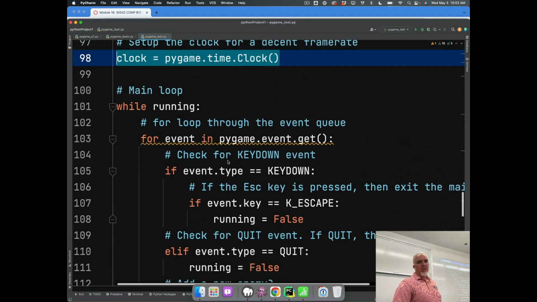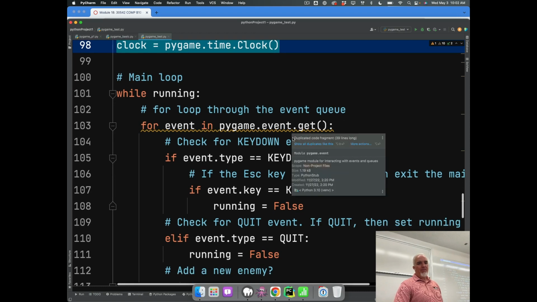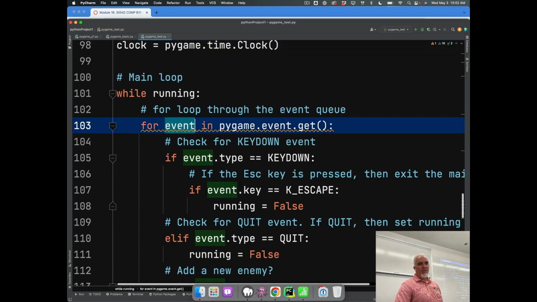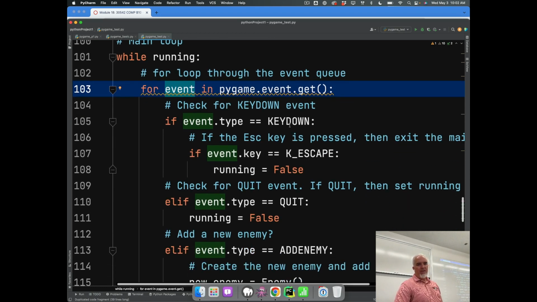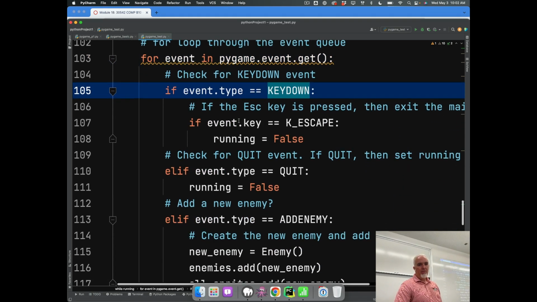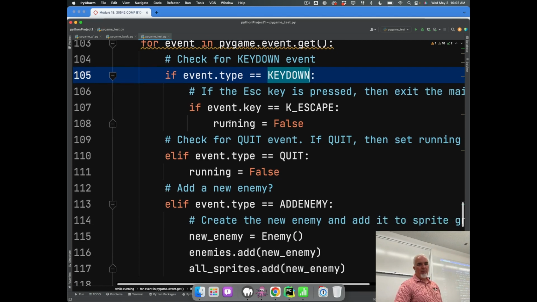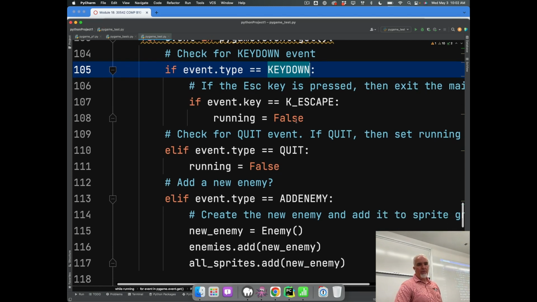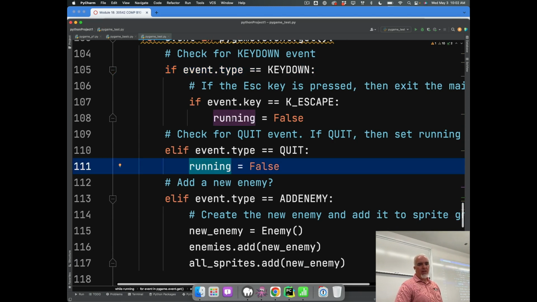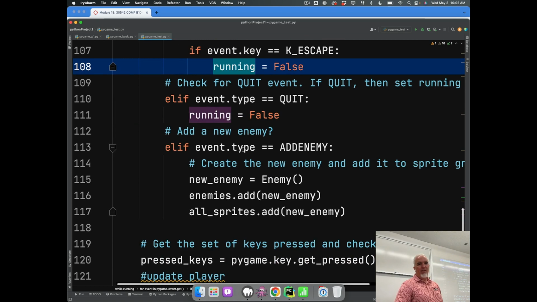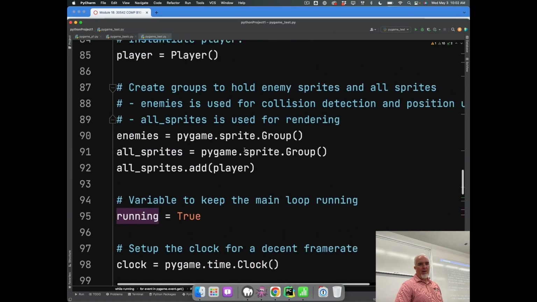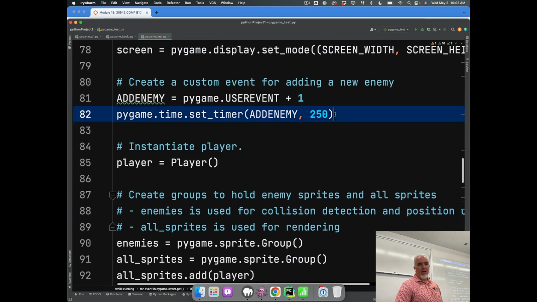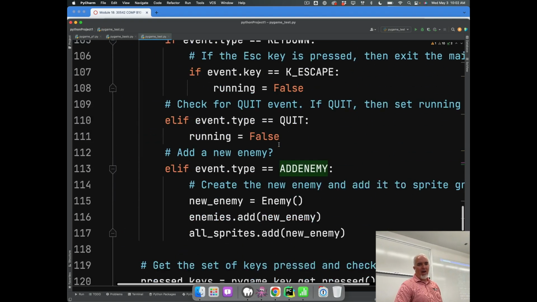Now, every time something happens in the game, in other words, if there's an event, something happens. If the event type is key down, we're looking for different key presses. If we want to quit, if we want to hit the escape, then running turns to false, the game ends. If event type is add enemy, remember that back up here. Every time we do this, we run that. We have that event happen.